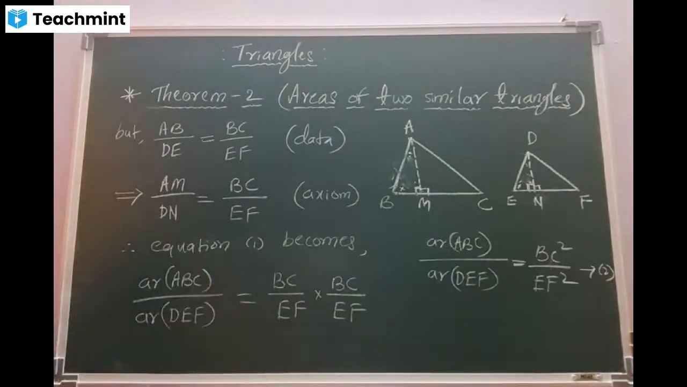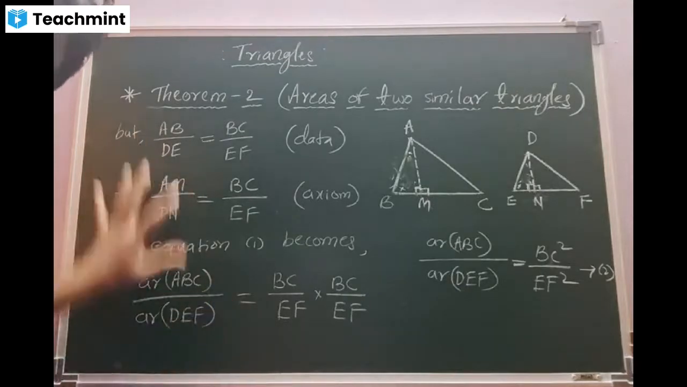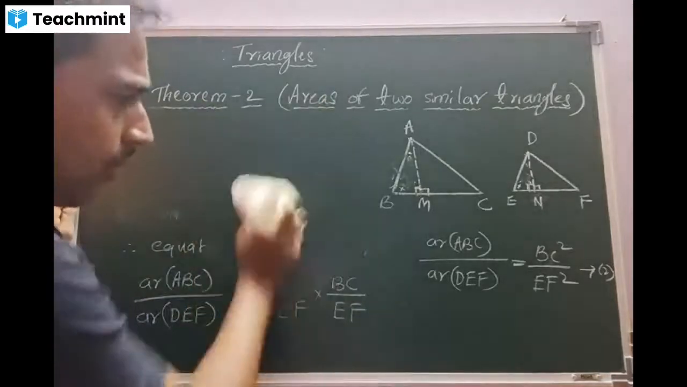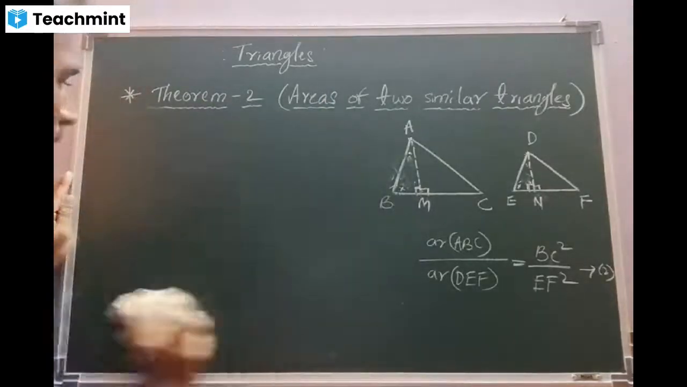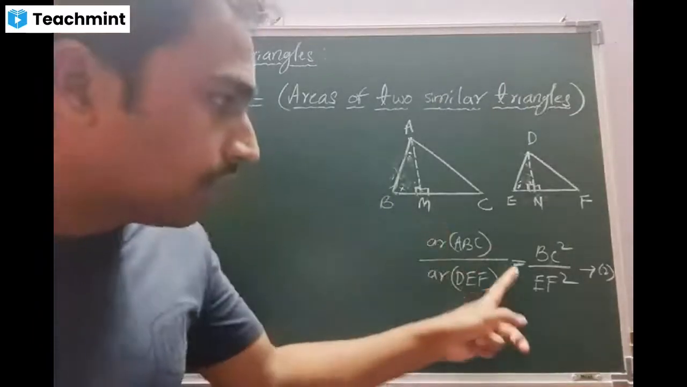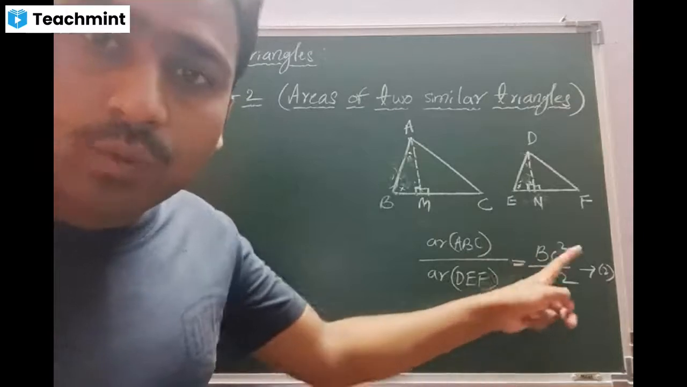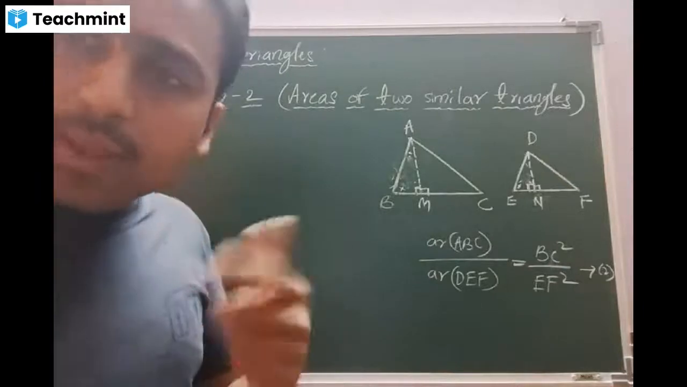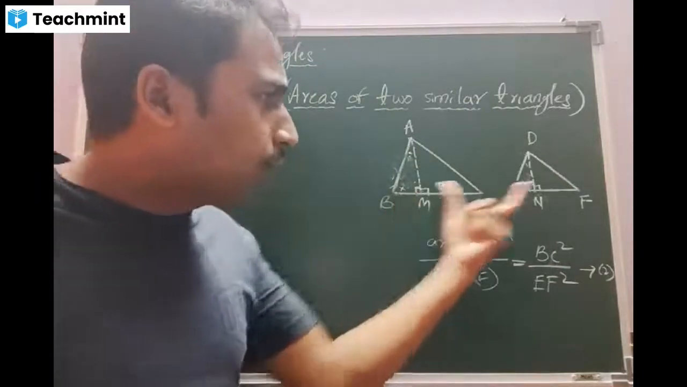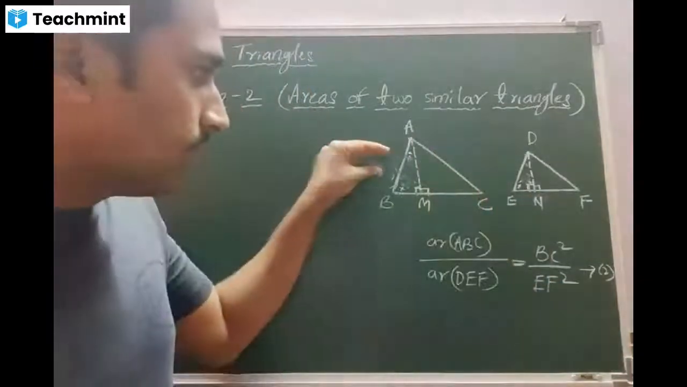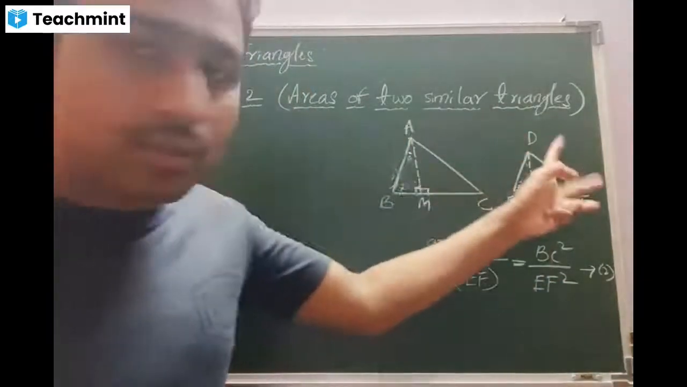Is there any confusion? No, sir. Okay, beta, written all of you? Yes, sir. Look at the concept, beta. Already we have proved it. We got the answer: the ratio of the areas of two triangles is equal to the ratio of the squares of the corresponding sides. Am I right? Yes, sir. I have taken only one side, beta, BC with EF. There are two more possibilities: AB with DE, AC with DF. Am I right?